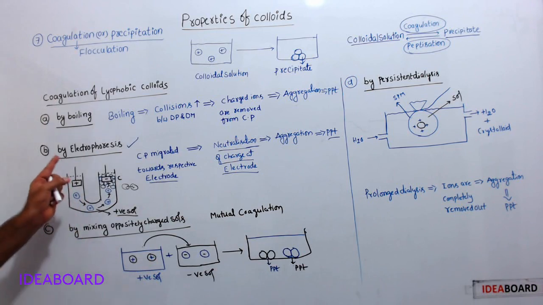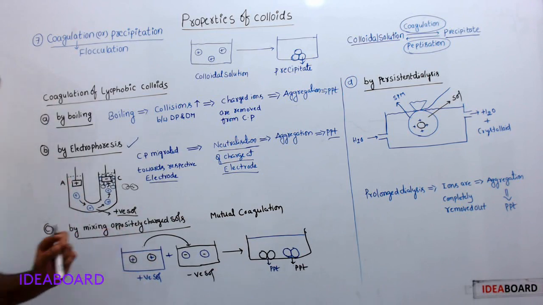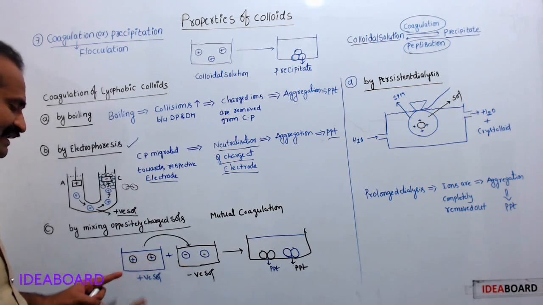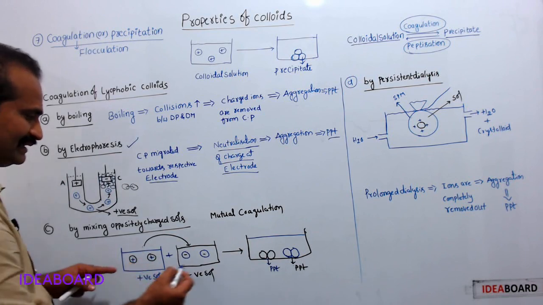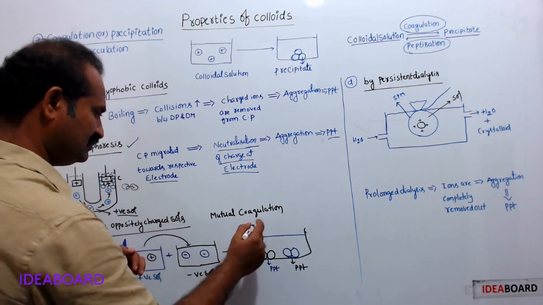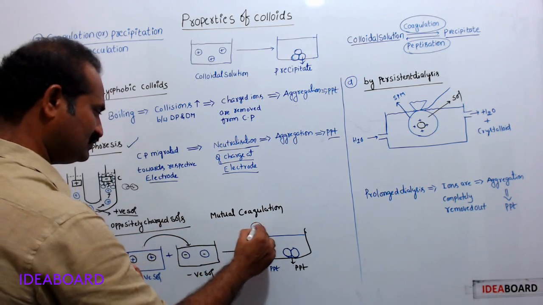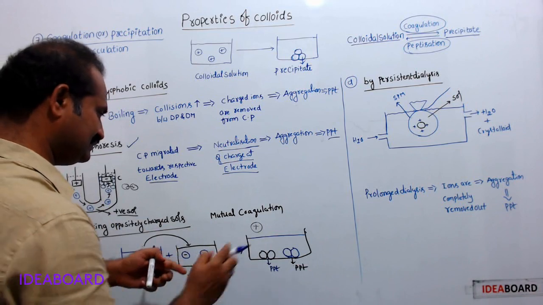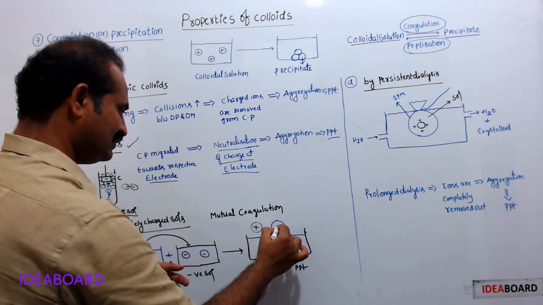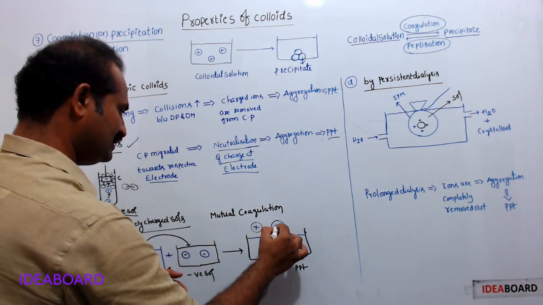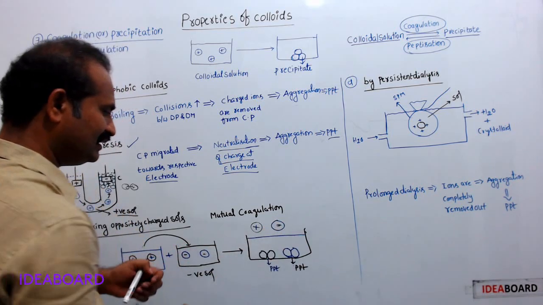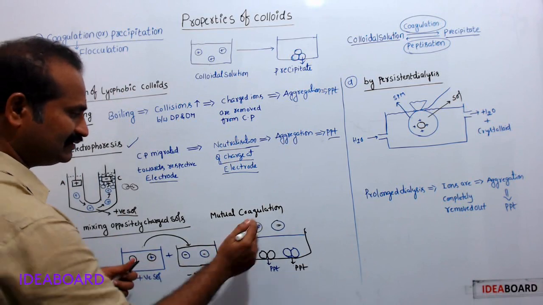Okay, so this is the second method: by mixing oppositely charged sols. Here a positive sol and a negative sol are mixed together. See, after mixing, what happens? Let us assume this is the positive sol, the positive colloidal particle, and this is the negatively charged colloidal particle.